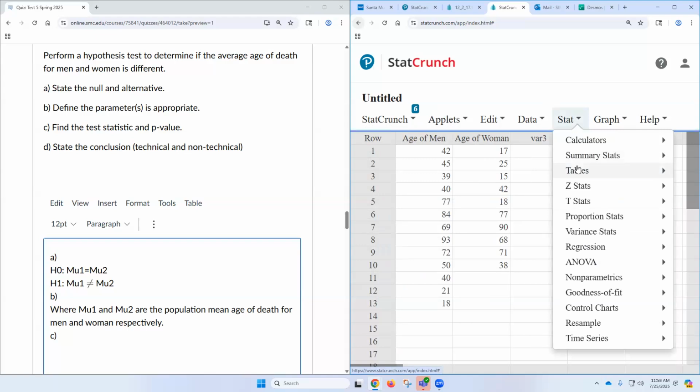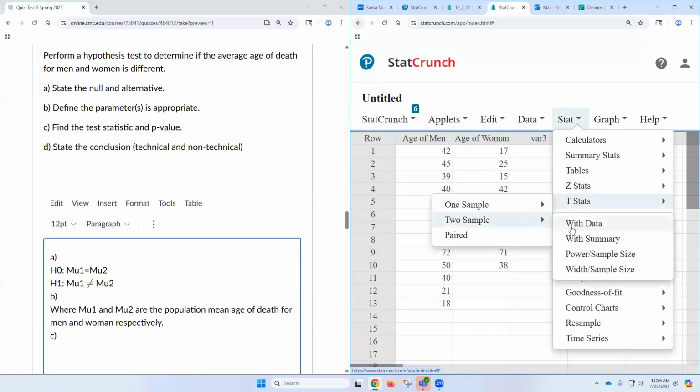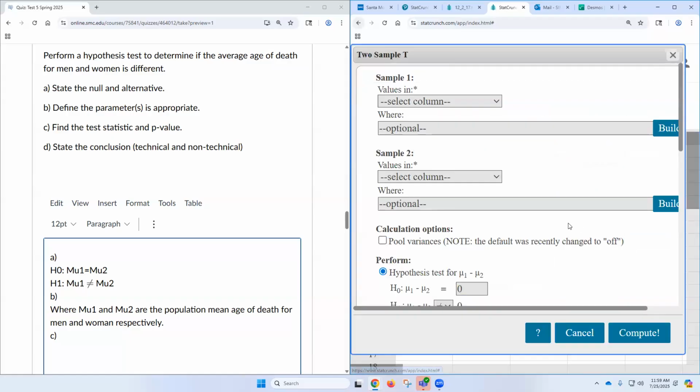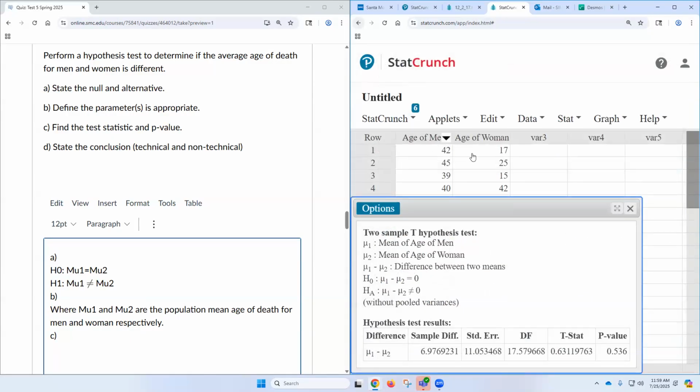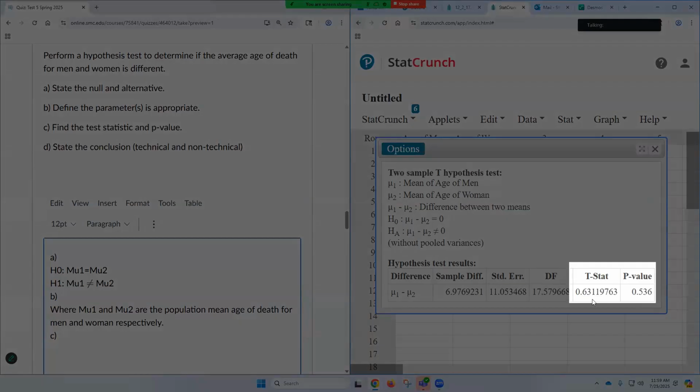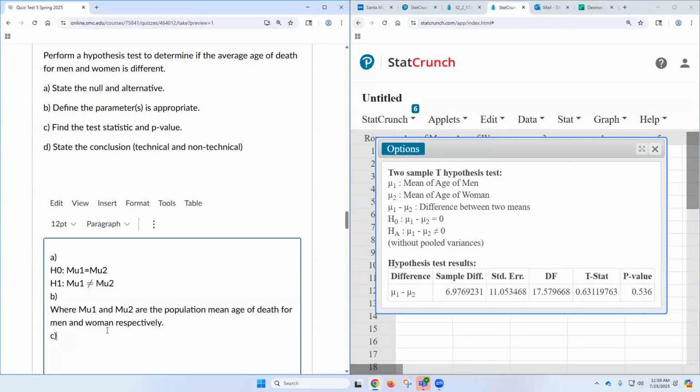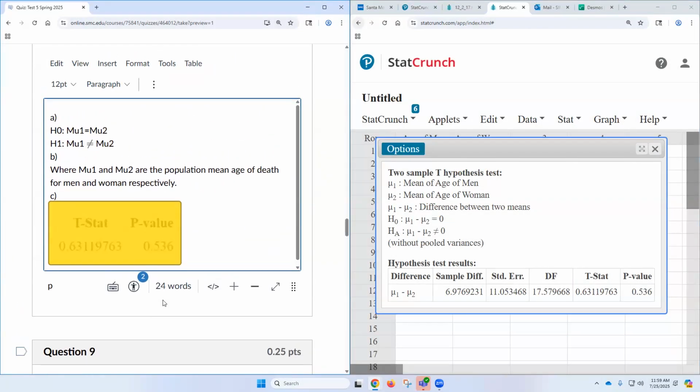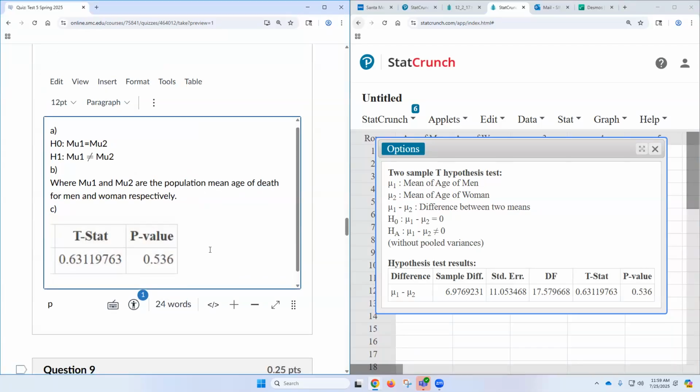Stat, T Stats, two sample, with data, not summary. Then men and women. Is that good? Press compute, screenshot it, paste it in. This is how you do your tests. Notice how we're organized with the A, B, C, right? What's next? D.